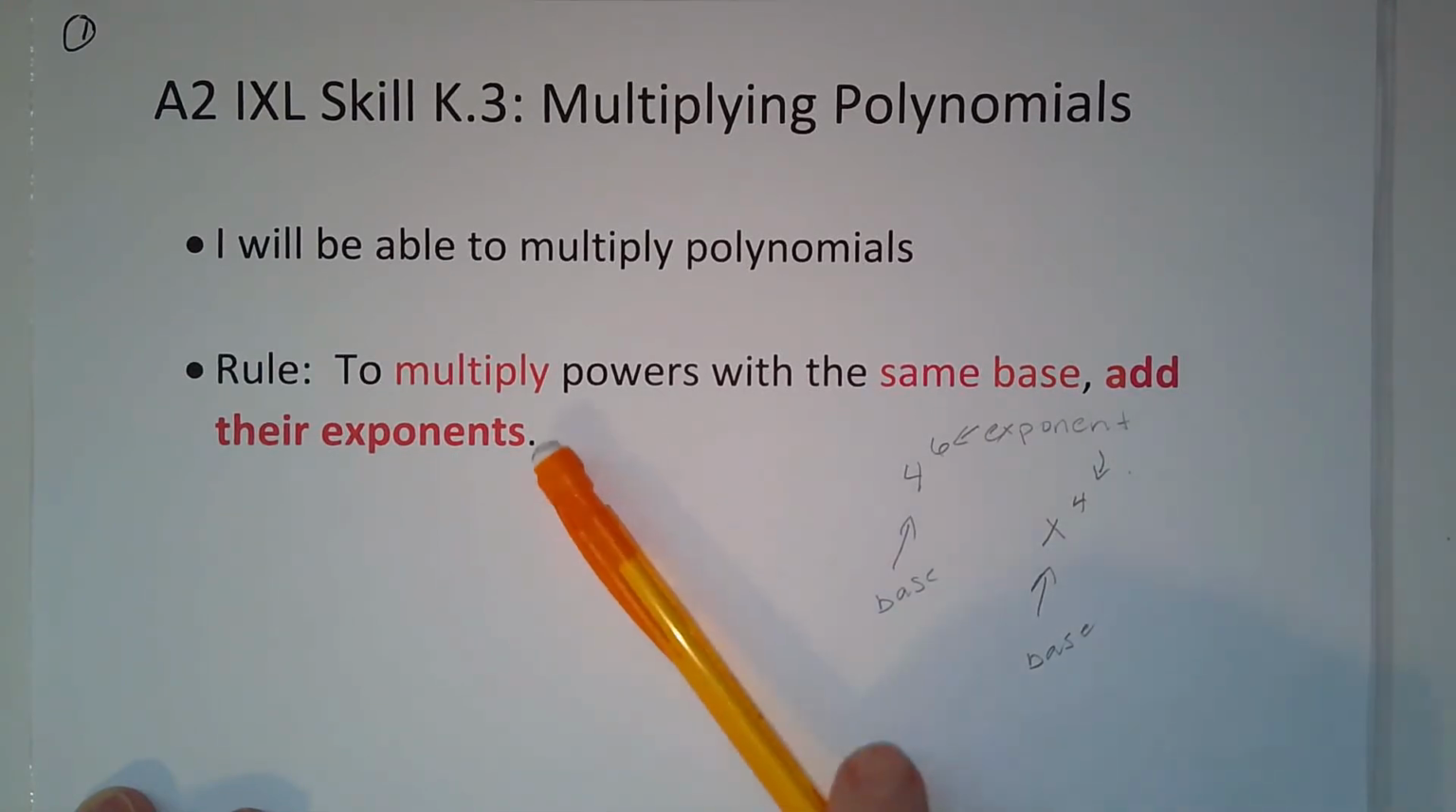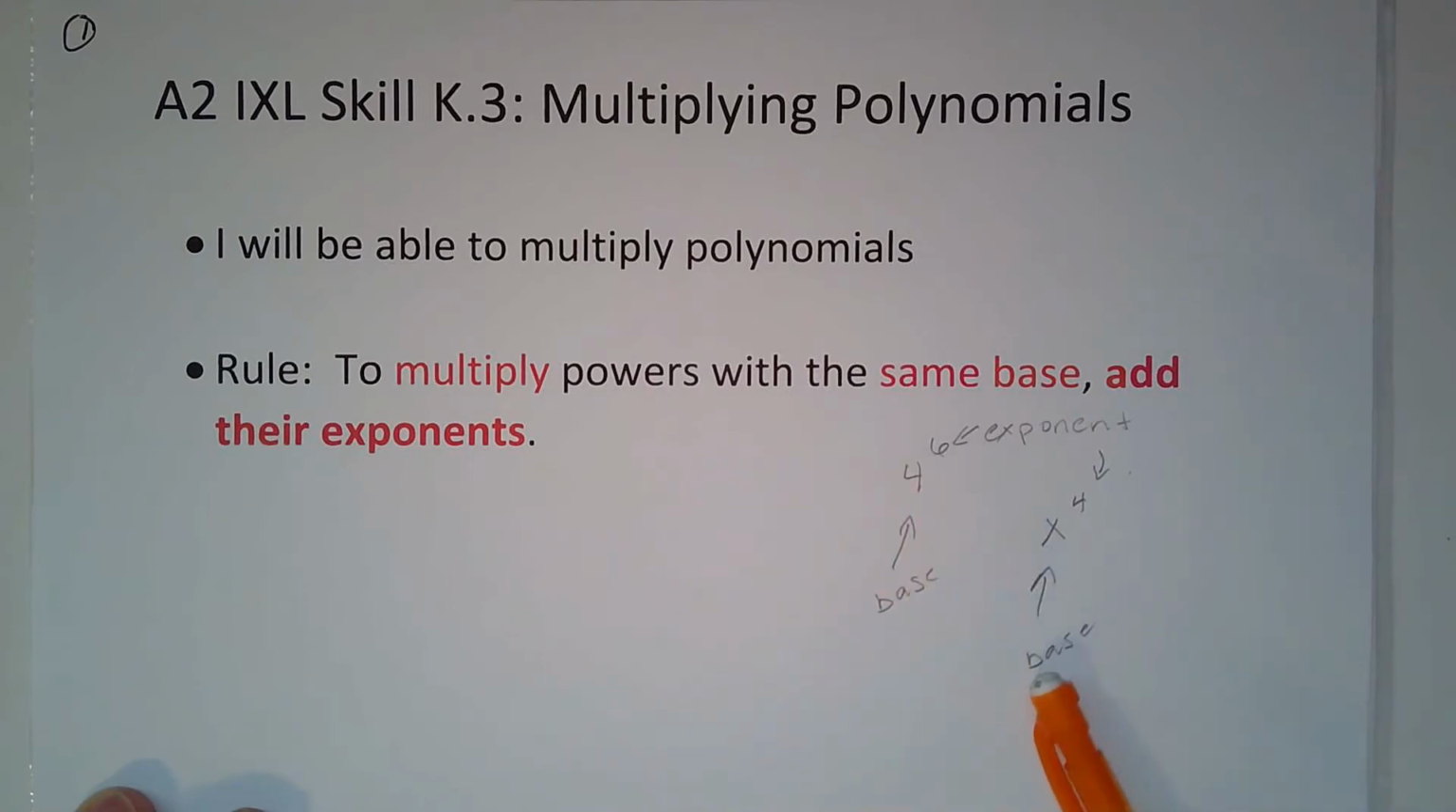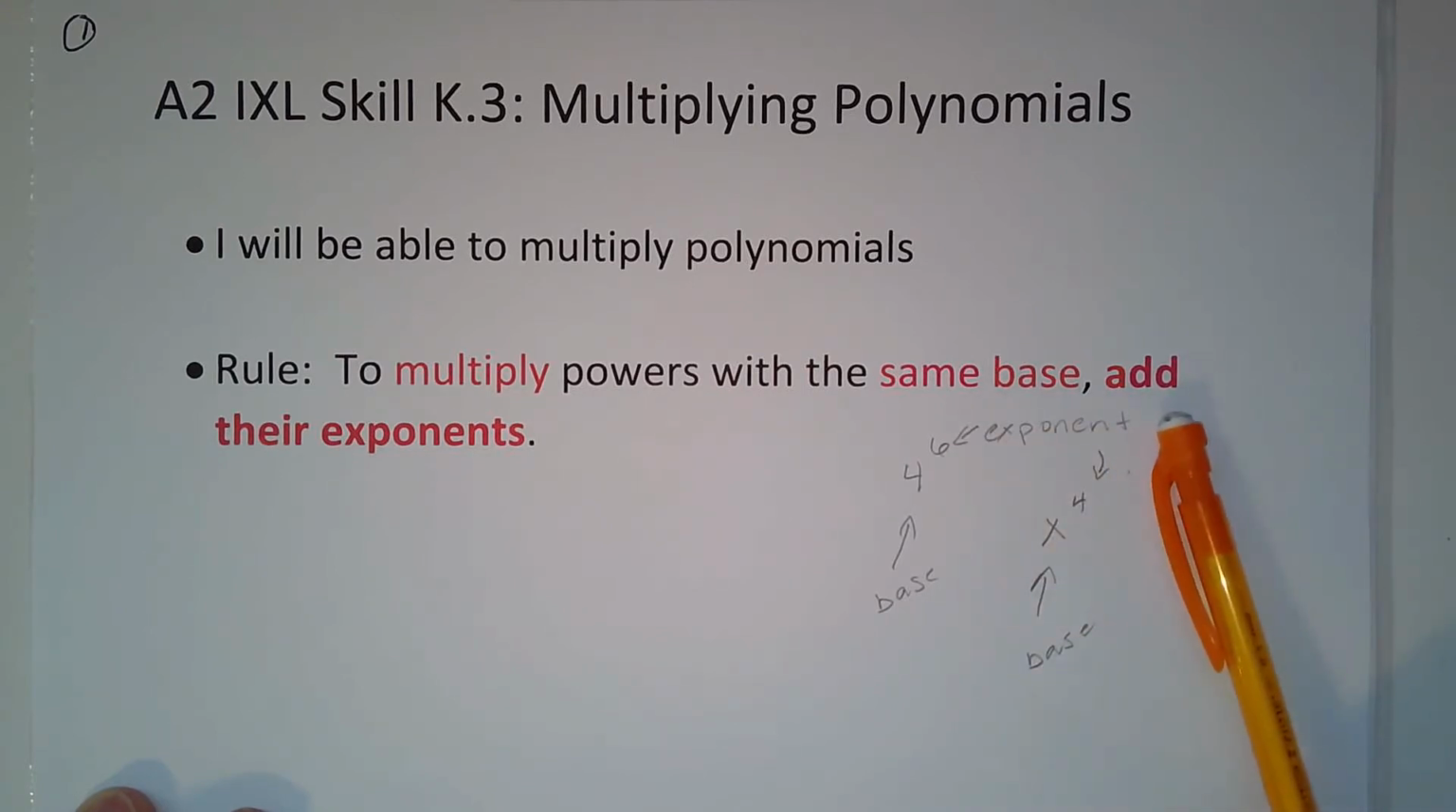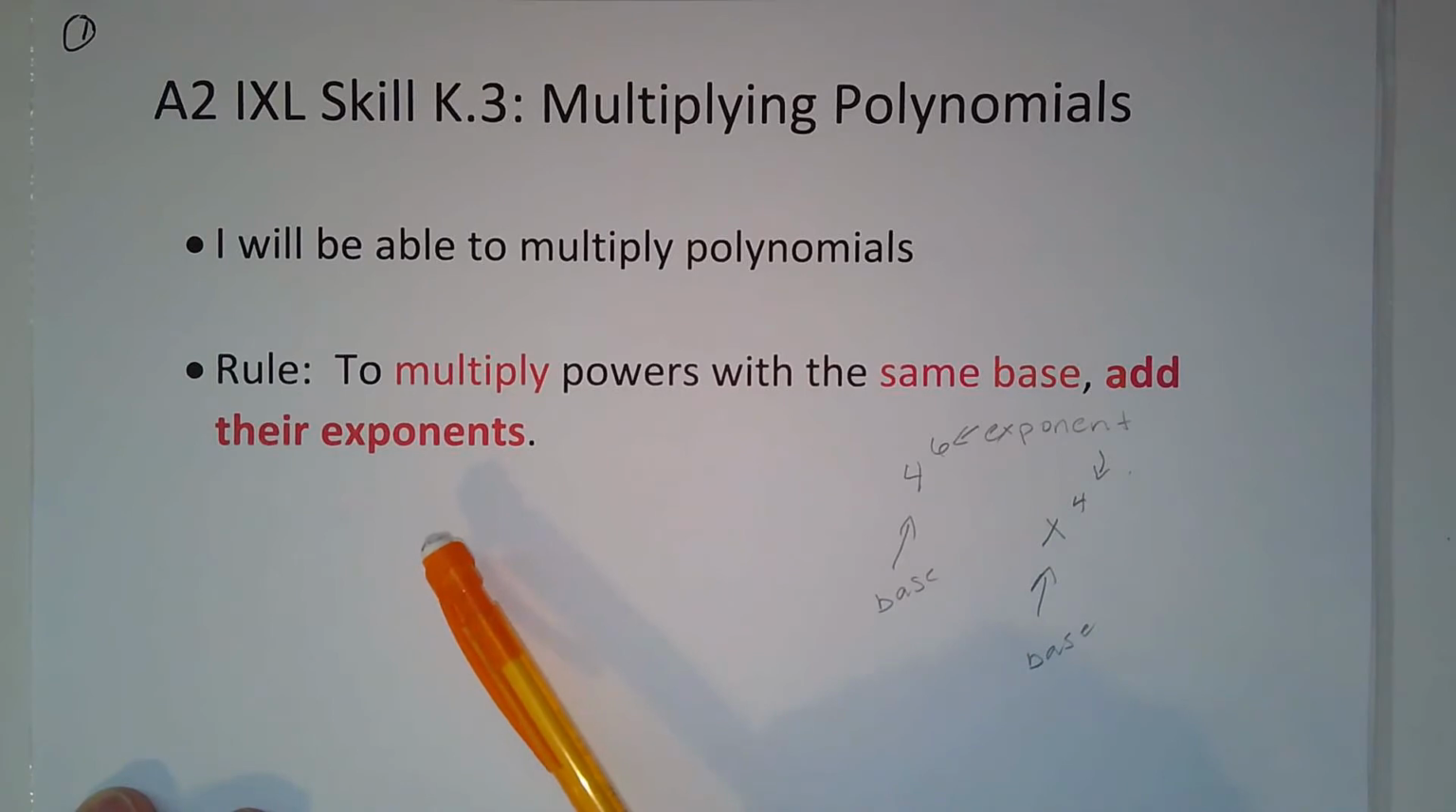So you would multiply powers with the same base. So in this case, it would have to be 4 to the 6th and 4 to something else power. And this would be x to the 4 and x to the something else power. You have to have the same base. And when you have the same base, then what you simply do is keep the base and add the exponents. So we're going to go through that process now.